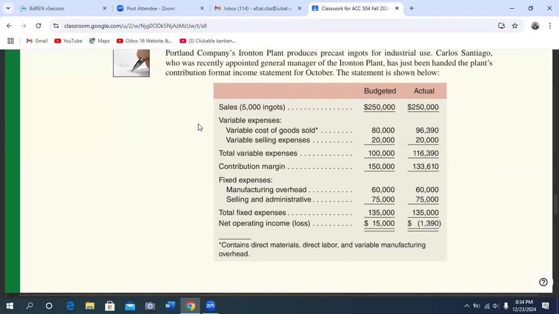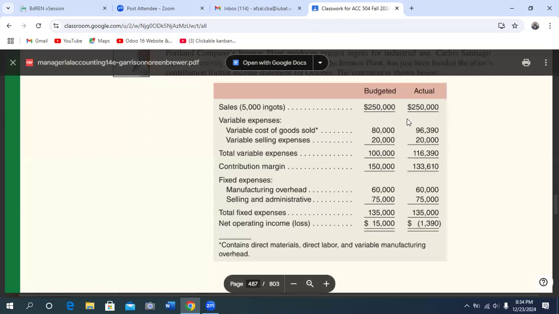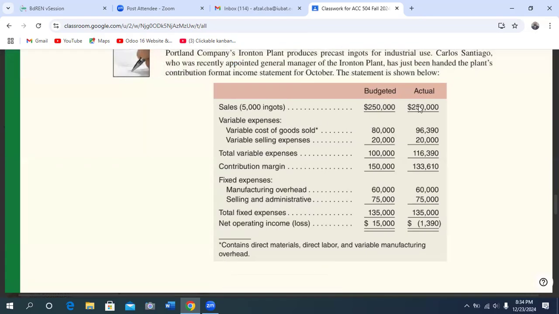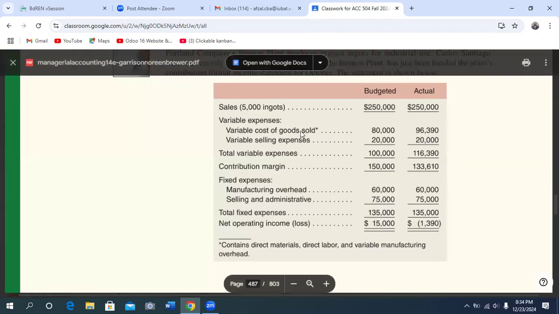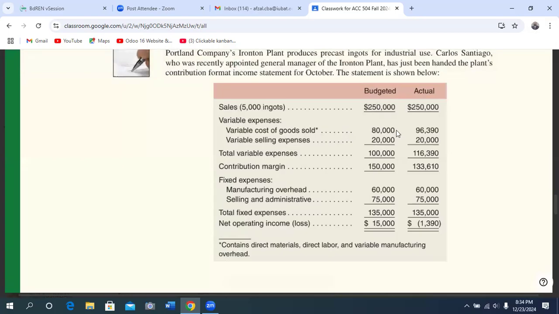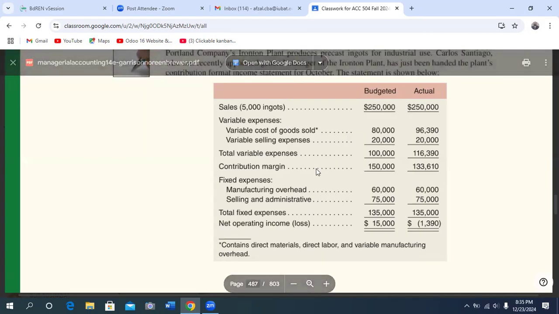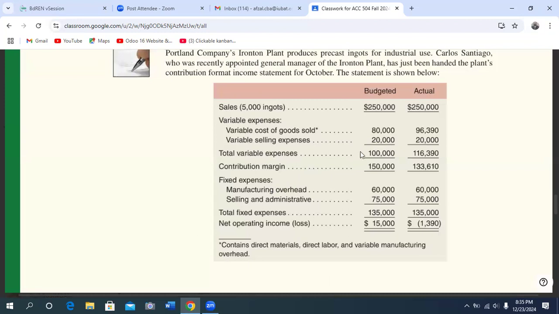This is the income statement. This is budgeted and this is actual. If you observe this income statement, sales is budgeted 2,50,000, actual is also 2,50,000. For variable expense, variable cost of goods sold, here is the difference. Budgeted 80,000, but actual requires 96,390, 16,390 more, isn't it?